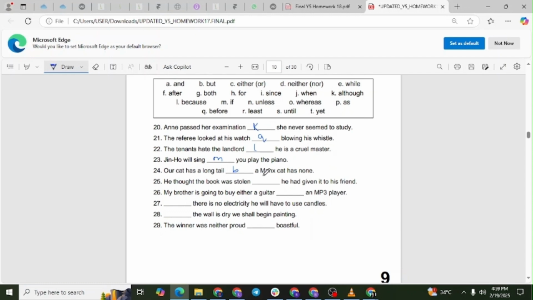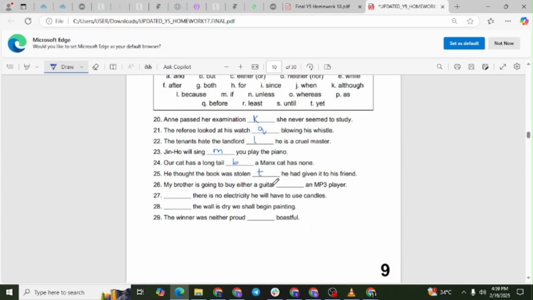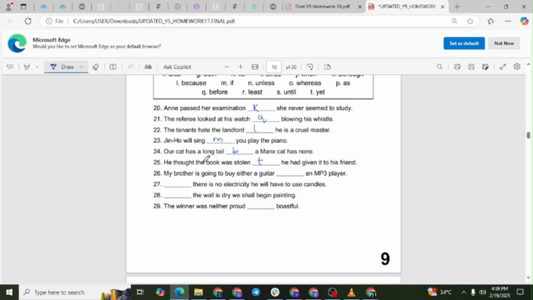Question number 25. He thought the book was stolen, blank, he had given it to his friend. The correct answer is letter T. Explanation. The word yet is used to show contrast between what was expected and reality. He believed the book was stolen, yet he had actually given it away.